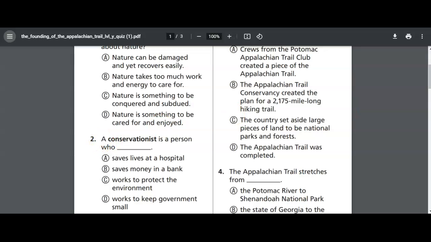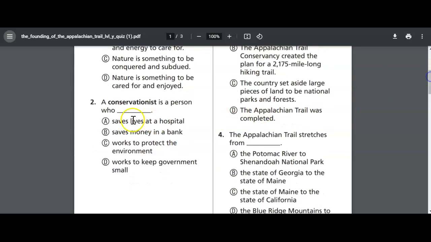I want to start with number 2. It's a right there question. Number 2, a conservationist is a person who... All right, so when I'm looking at this, let me get out my highlighter. I'm thinking in my mind that it's going to be C. From what I've read, I'm pretty sure it's C, a person who works to protect the environment. Now, before I actually put C, I'm going to go back and find out if that's true or not.